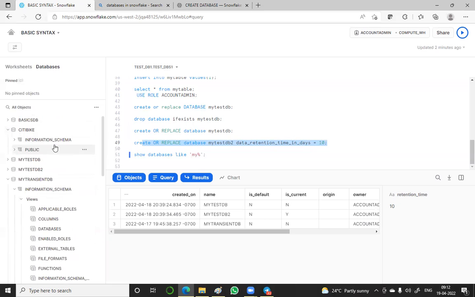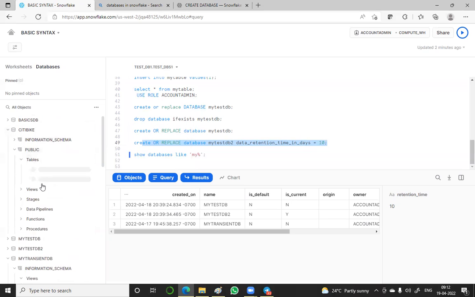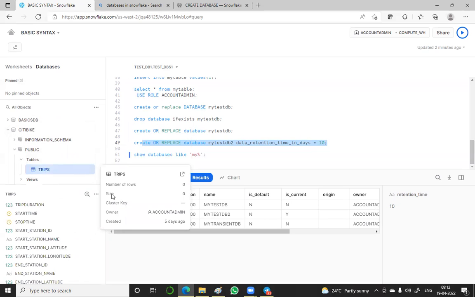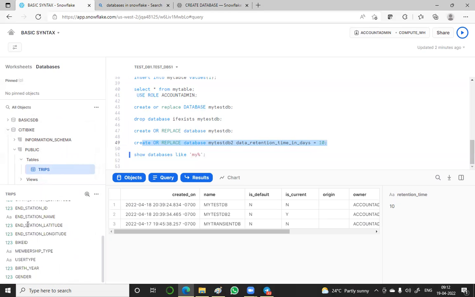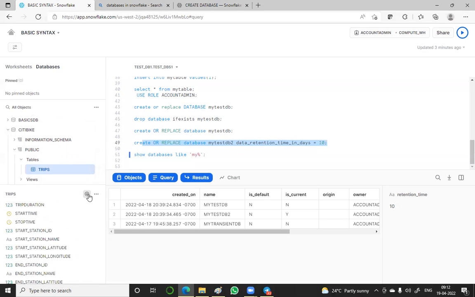I think I showed you city bike already. I think I created a table. Trips is one table I have created. You can see what the parameters are. Okay, these are the parameters. See in the bottom, you can enlarge it and see this also. So today the database topic is more or less, I think, more than enough. I think you can easily work on these things.